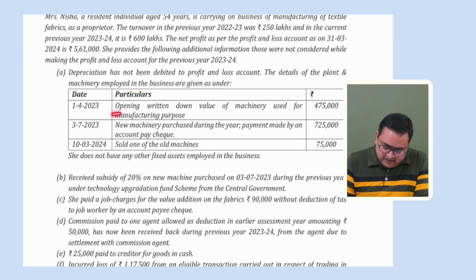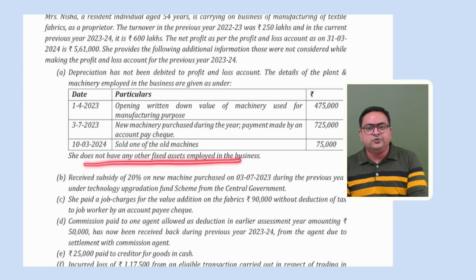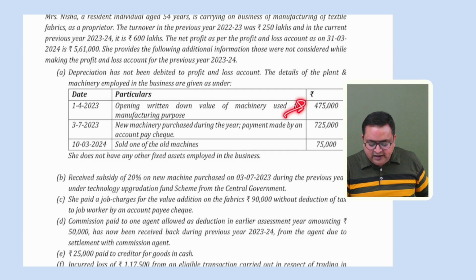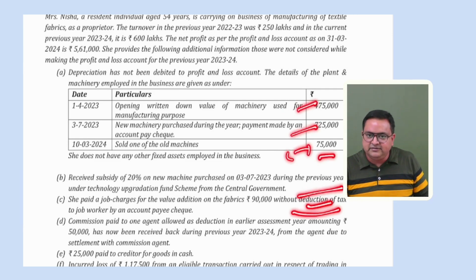Okay. Opening WDV of plant and machinery is this much. On this date, a new machine was purchased during the year. Payment was made by account payee cheque, this much. On this date, she sold one of the machines for this amount. Okay. She does not have any other fixed asset. So it means that we have to compute depreciation on this amount, right? This is the opening value, this is the addition during the year, and this is the money received on sale. So this plus this minus this, right? On this amount, we will be computing depreciation.